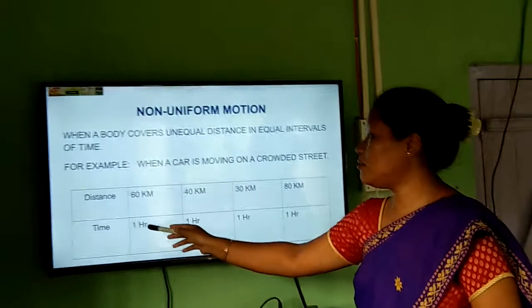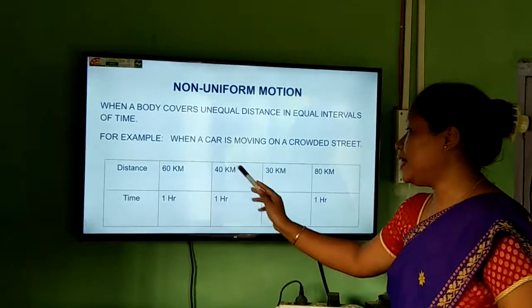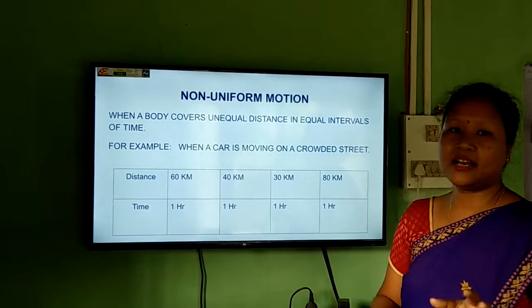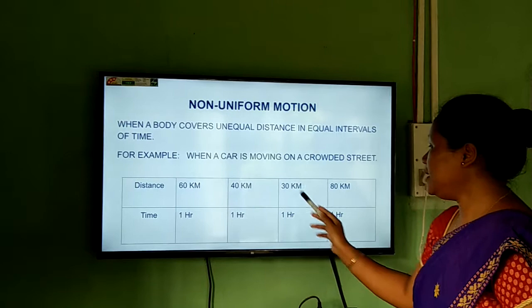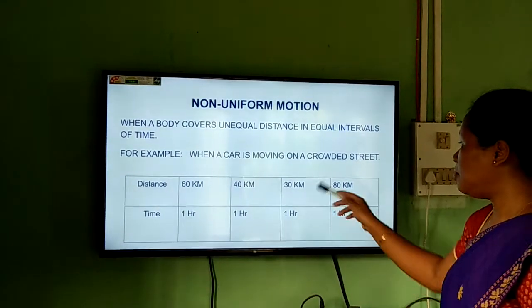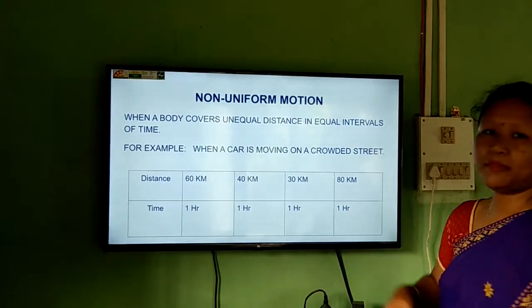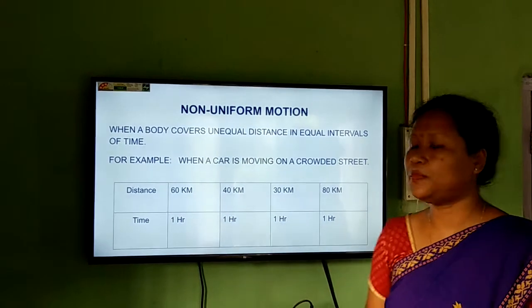In the first 1 hour, the car has covered 60 kilometers. But in the next 1 hour, the car has slightly lowered its speed. It is now 40 kilometers. Again in the third hour, it is lower, 30 kilometers per hour. Maybe it has come to a crowded place now, so it has to lower the speed.